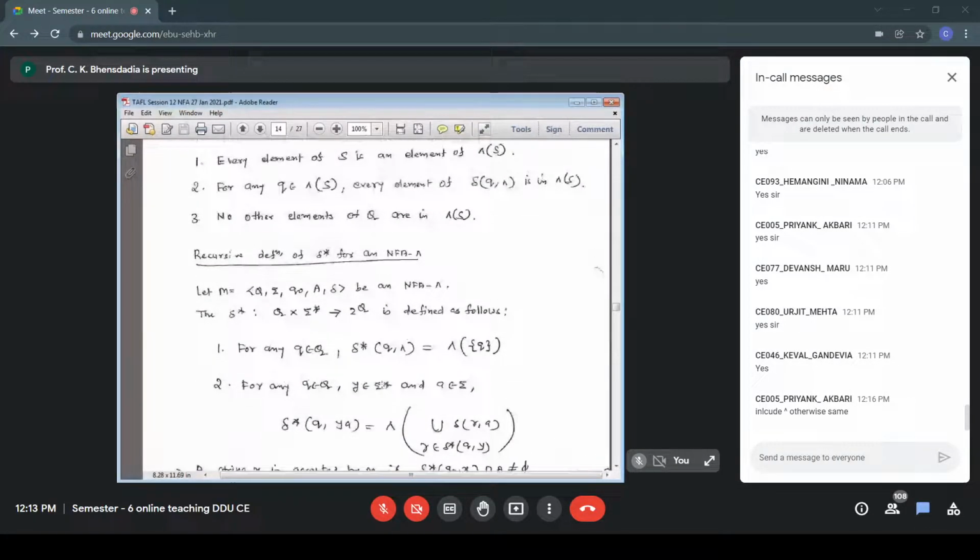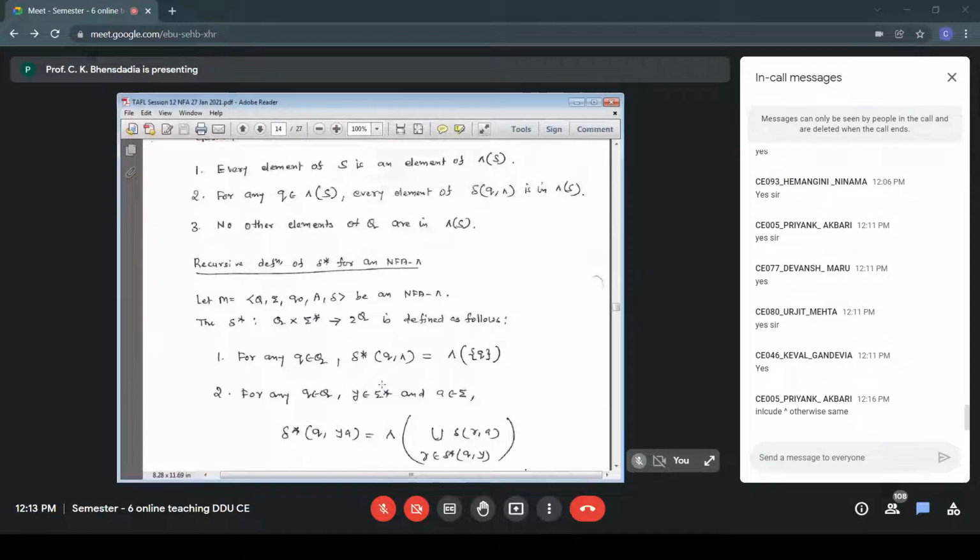So that becomes null closure of whatever we had written for NFA: union of R belongs to delta star QY, delta RA. So whatever answer is there using this union, that set of states will be there. Plus, whichever states we can visit using null transitions should be included. Therefore, it is null closure of this.